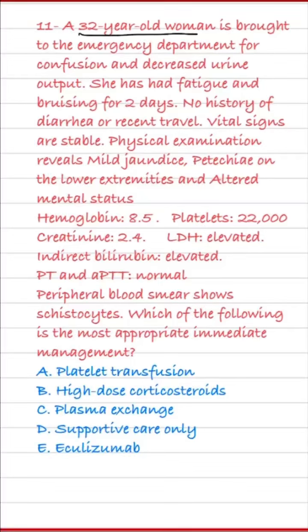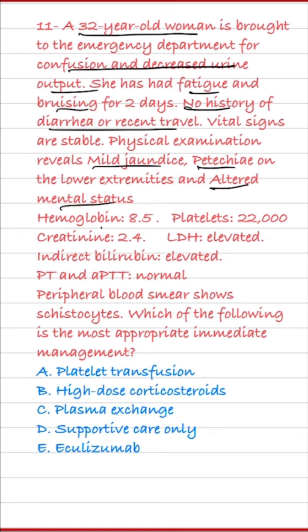A 32-year-old woman with confusion and decreased urine output, fatigue and bruising, no history of diarrhea or recent travel, mild jaundice, petechiae, altered mental status, anemia, thrombocytopenia, renal failure, high LDH, high indirect bilirubin, schistocytes. Which of the following is the most appropriate immediate management?